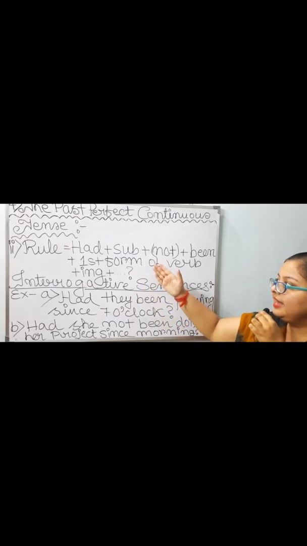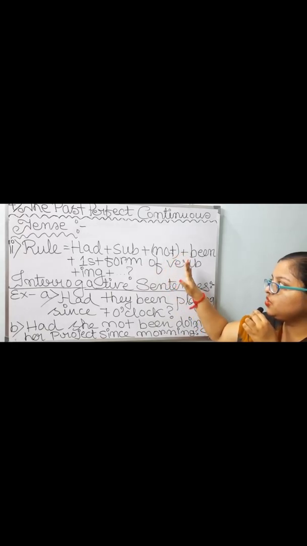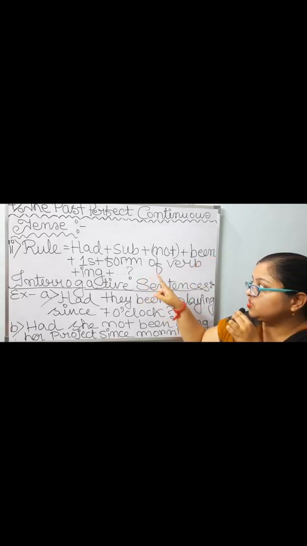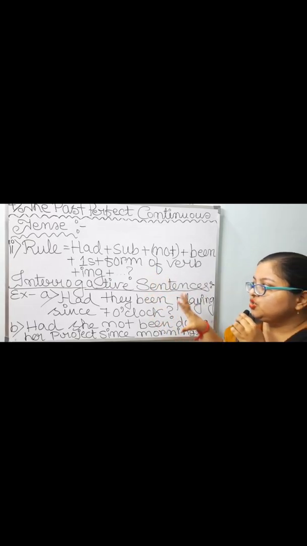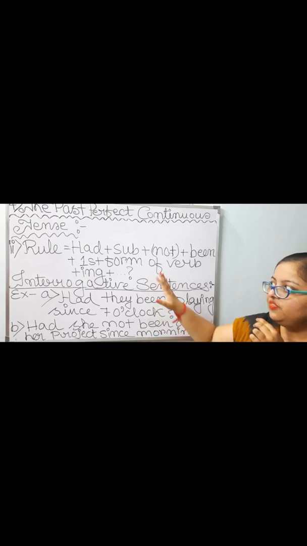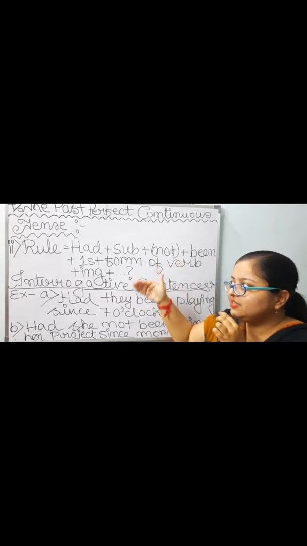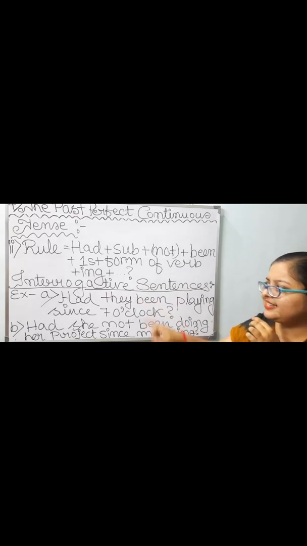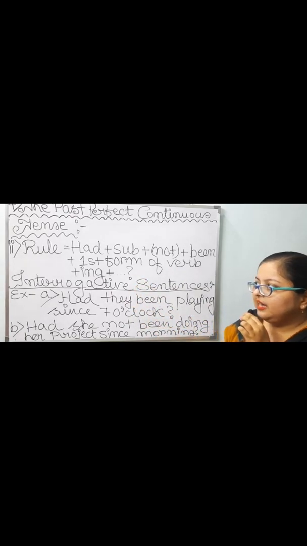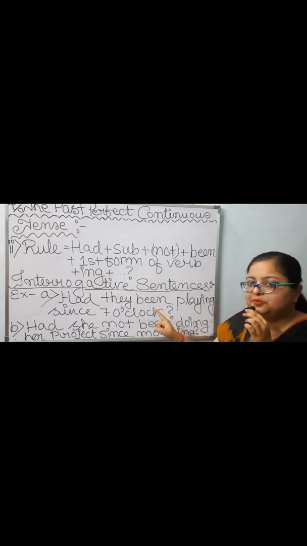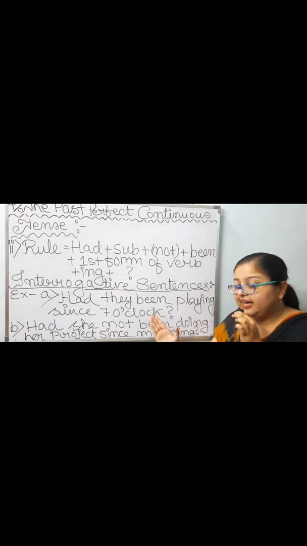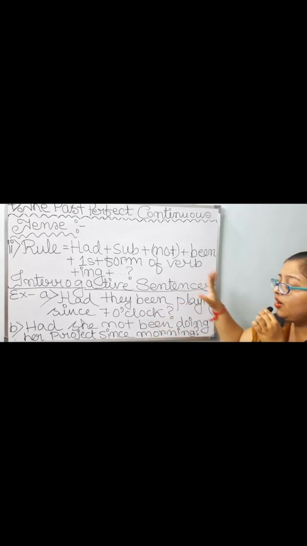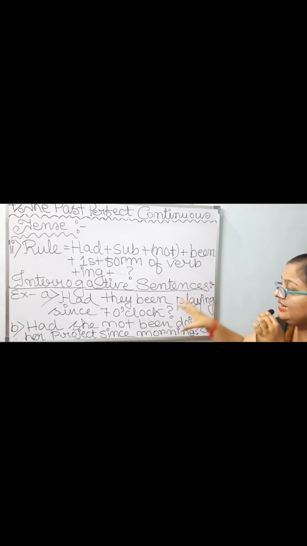Rule 2. Had plus subject plus not in a bracket. That means it is optional. Plus been plus first form of verb plus ing plus other words as needed. Then question mark. To form interrogative sentences, we need the help of this rule. Example A. Had is placed according to the rule. Then in place of subject, I have taken they as the subject. Then I have not taken this optional not. I have directly taken been.